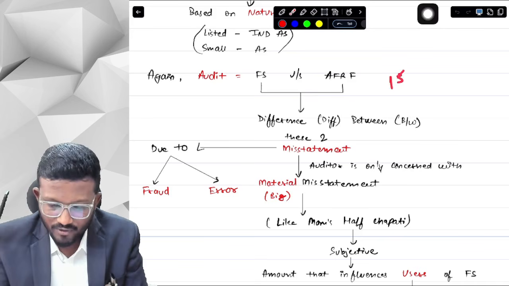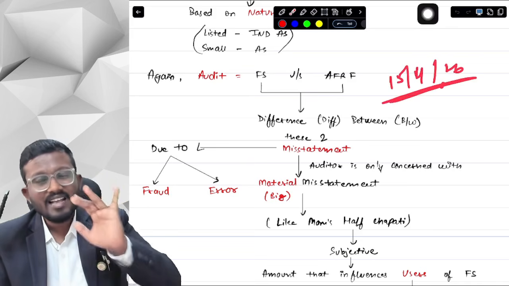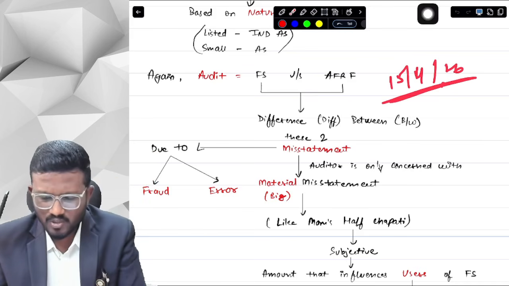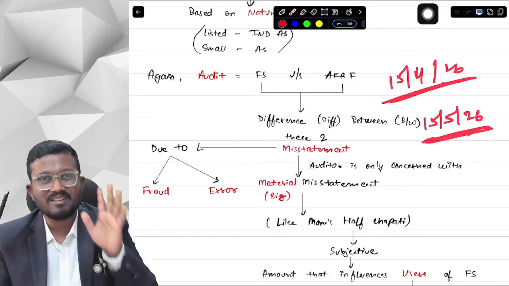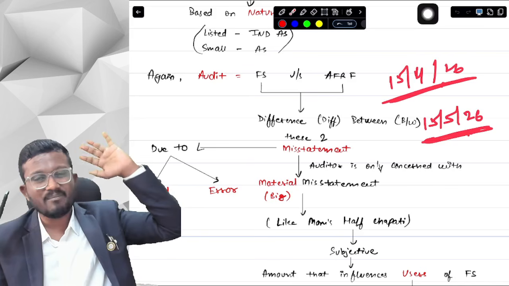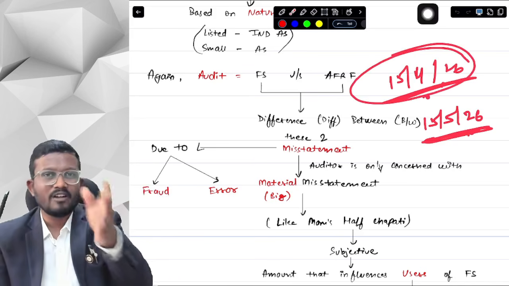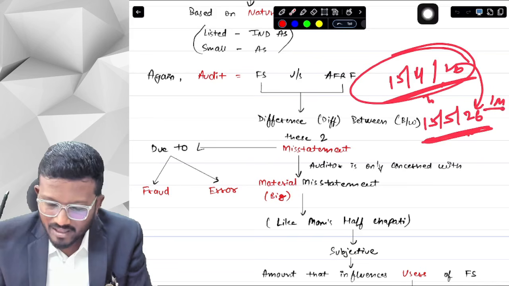Suppose till 15th April 2026, management prepared the financial statements. Then generally in listed entities, we get 45 days from the end of the financial year, which means that we have time till 15th May 2026 to audit the financial statements. Obviously, the processes start much before that, but the financial statements are prepared. Suppose from 1st to 15th April, the management prepares the financial statements, and we have just 1 month to audit the financial statements.